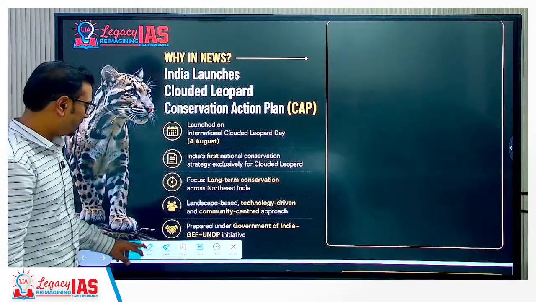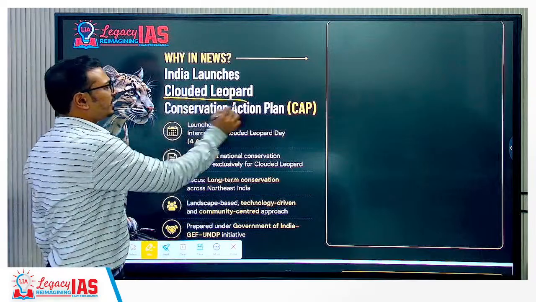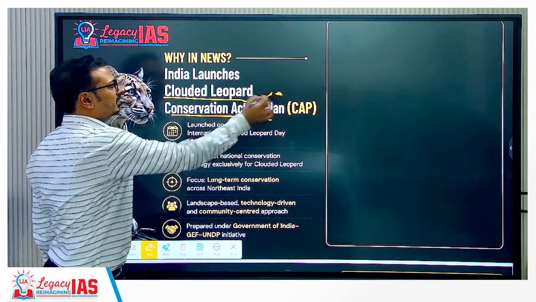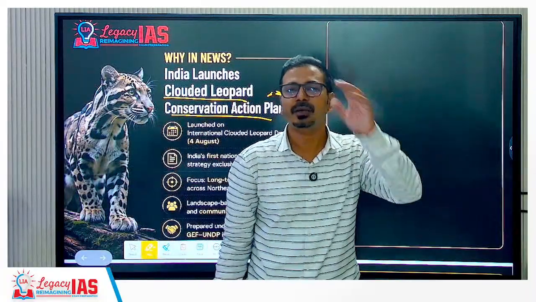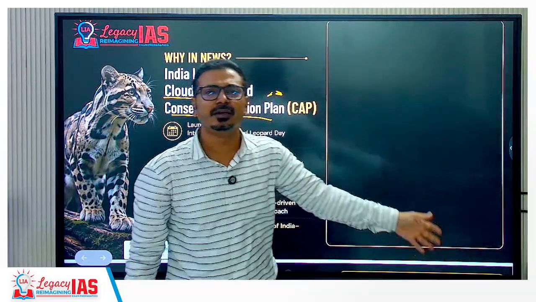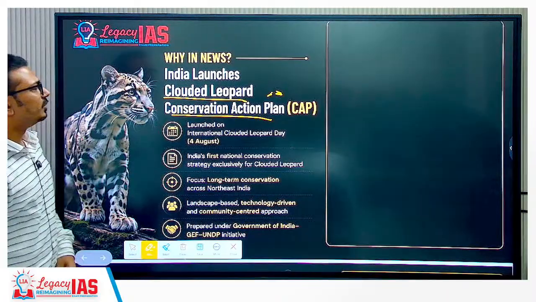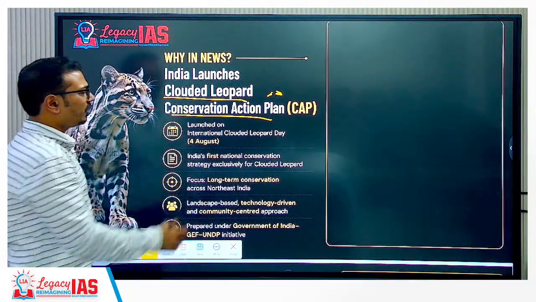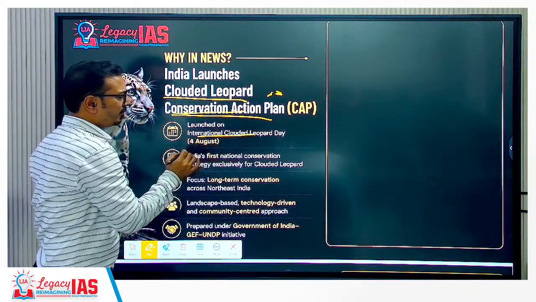Fine. The next topic is again species based. The Government of India has launched the clouded leopard conservation action plan. Clouded leopard, where is it found? Yes, in northeast India. It should be very clear. A Clouded Leopard National Park is also there separately in Tripura and Mizoram, that region.